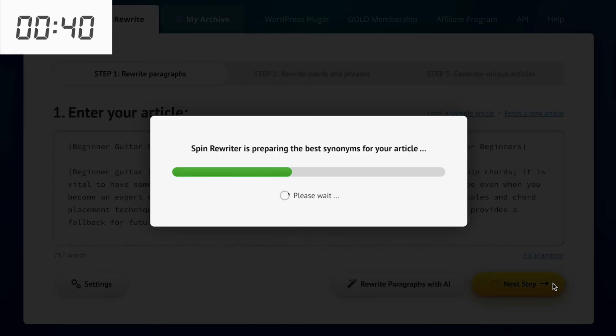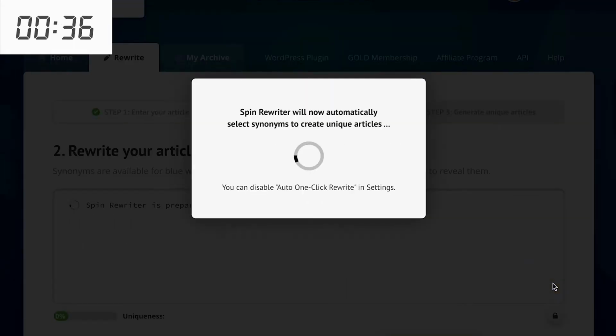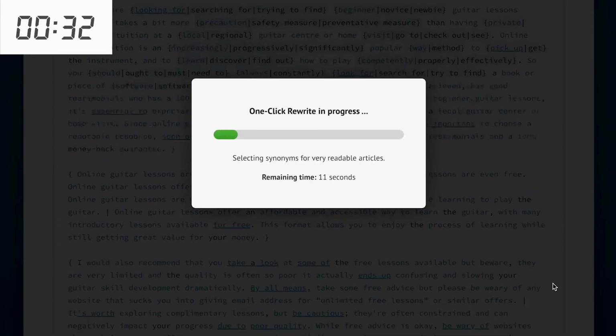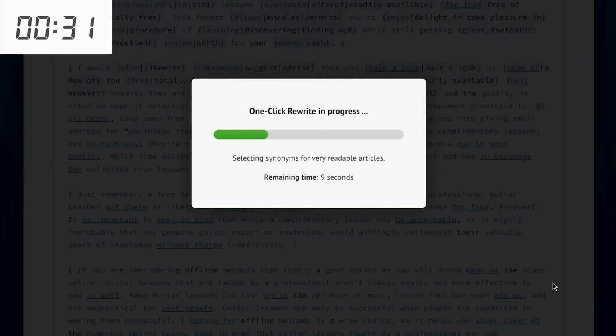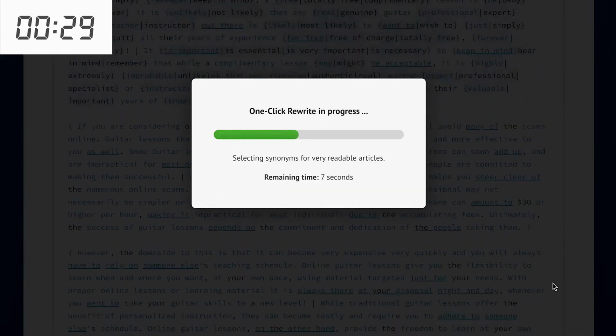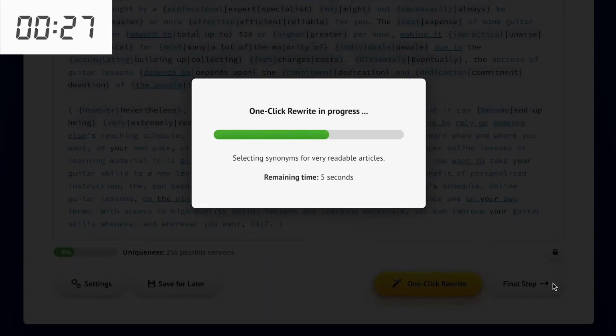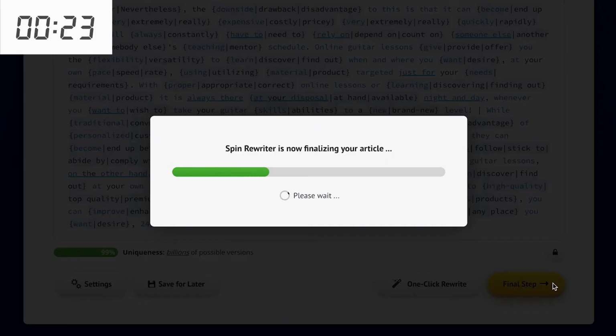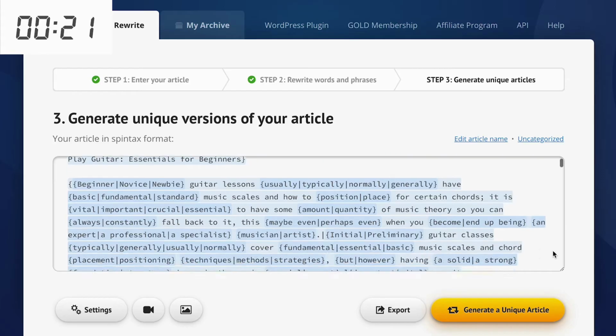This is where Spin Rewriter's AI will rewrite our article in terms of individual words and phrases. For this, we'll be using our famous one-click rewrite option that will give us all of the best synonyms. Now, if you want manual control over each word of your article, you can also do that. But our AI will always do a tremendous job for you.